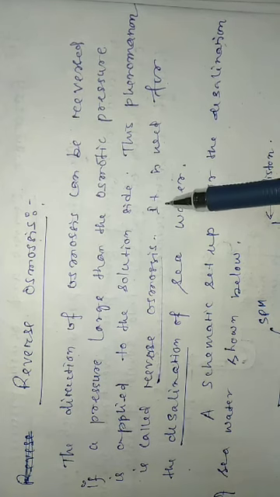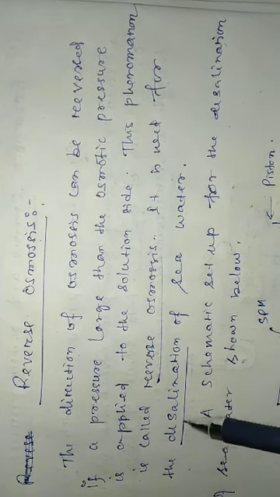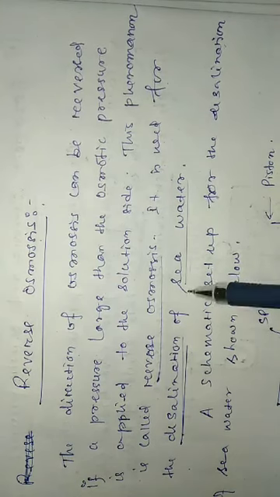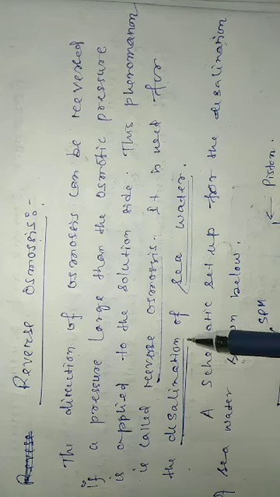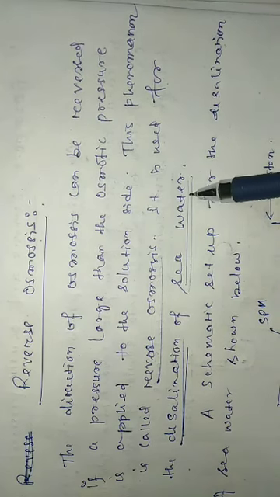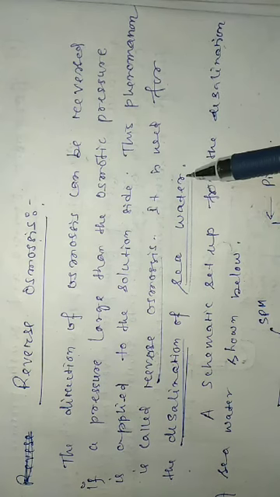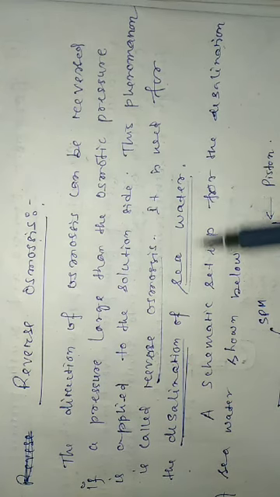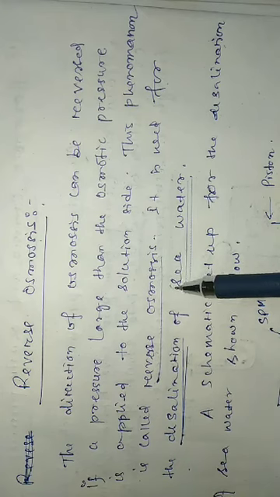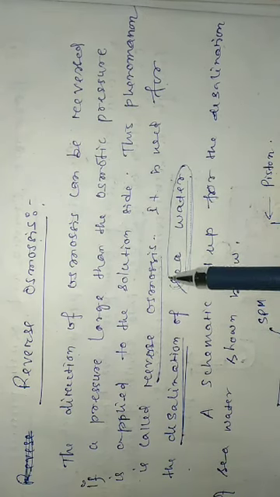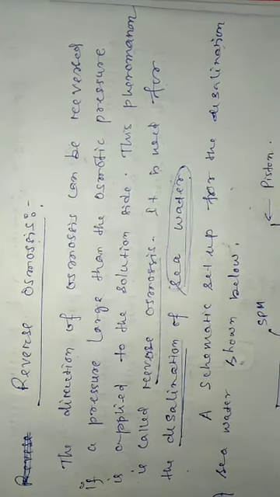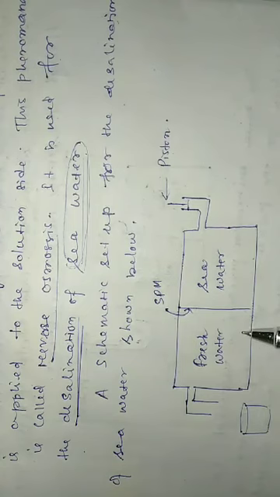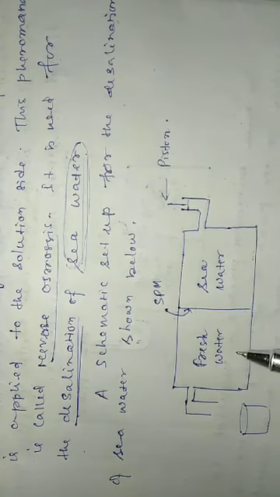So reverse osmosis is used for the desalination of seawater. Desalination means removal of different salts from seawater. Seawater contains different salts. So to remove the different salts from seawater, we can use the process of reverse osmosis. This is the schematic diagram for the removal of different salts from the seawater.